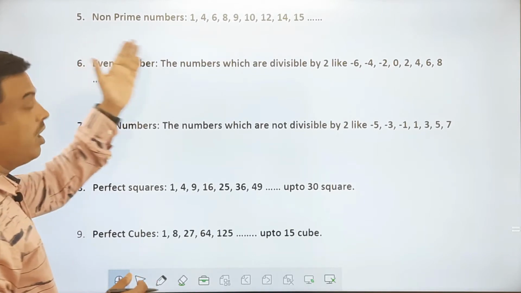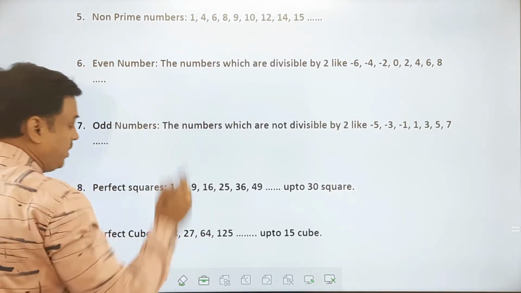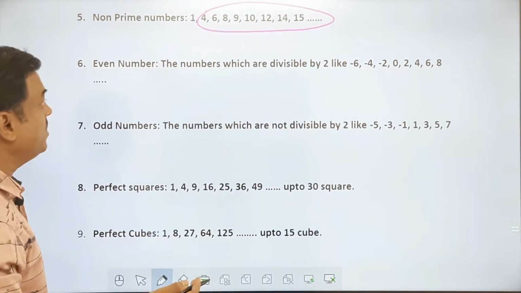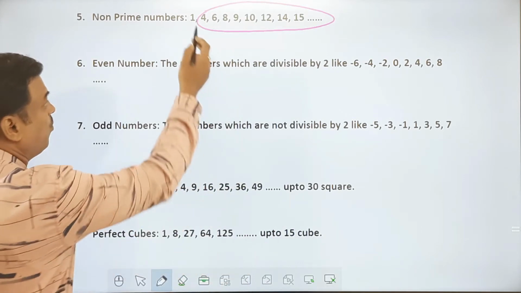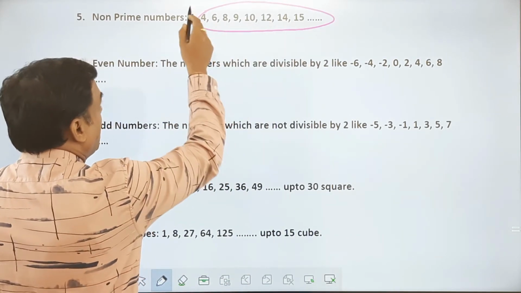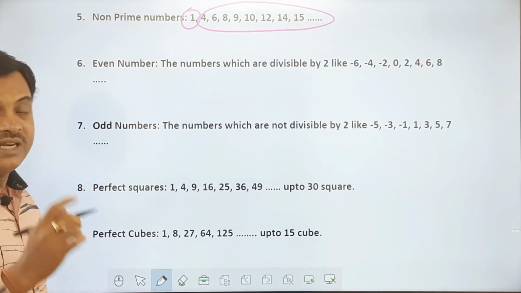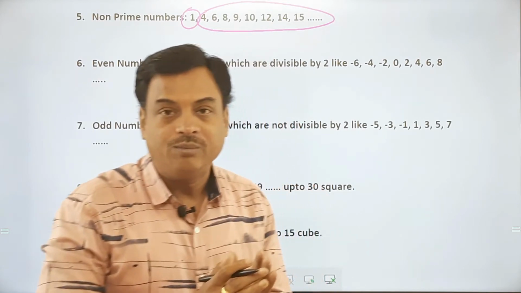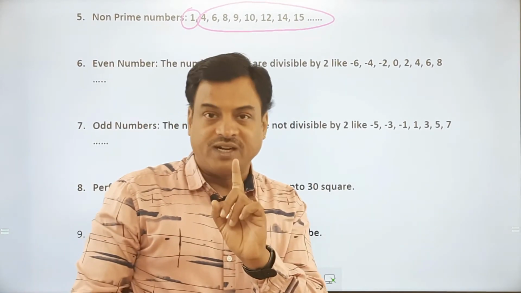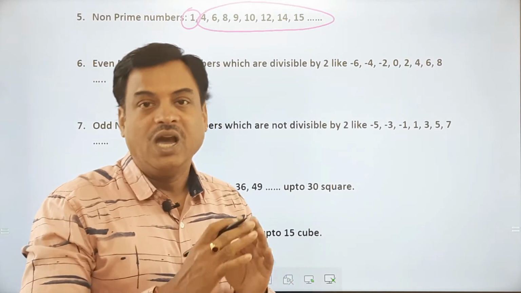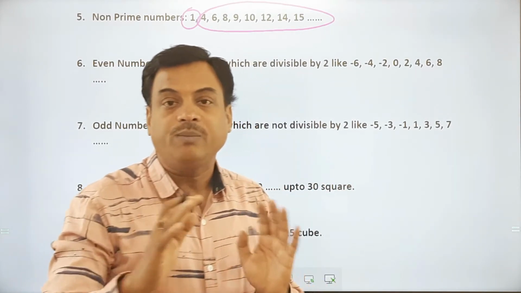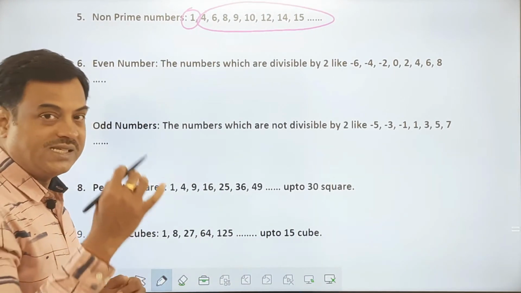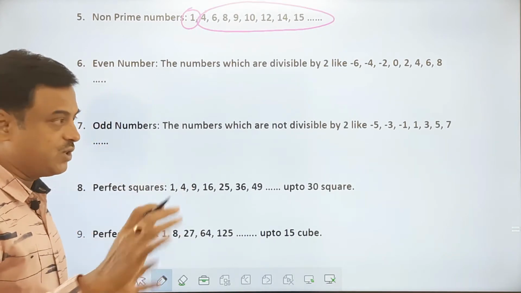Now when we are learning about non-prime numbers, this includes all the non-prime numbers, which are composite, along with an additional number 1: 4, 6, 8 are all composite numbers. So there is a difference between when I say composite numbers and non-prime numbers. Composite numbers will not have 1 because 1 has only one factor, whereas when I say non-prime, the list of all numbers which are not prime, like 1, 4, 6, 8, 9, are all non-prime numbers. So there is a slight difference between non-prime and composite. So be careful with that.